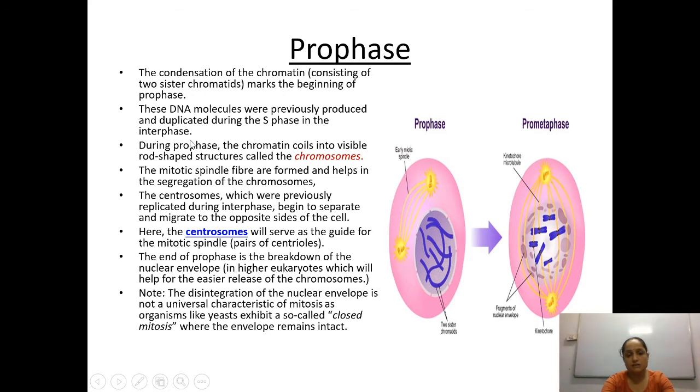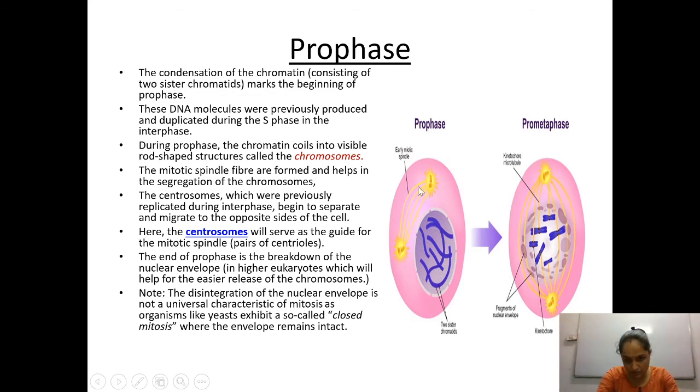In the S phase, that is the synthesis phase, this DNA was duplicated, its replica was generated. During prophase, the chromatin coils into visible rod-shaped structures called chromosomes. During the prophase only, this chromatin thread is going to condense. They will decrease in size because they are going to be in the form of a spiral, and they will be forming the chromosomes. The mitotic spindles are formed and help in the segregation of chromosomes.